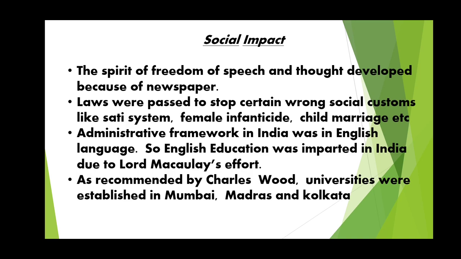Secondly is female infanticide, that is, if a girl child is born, then they kill the girl child. That is female infanticide. Infant means small child. Next is child marriage. As you know, at a young age, in the earlier period, parents used to get them married. So that was stopped. Laws were passed for it.